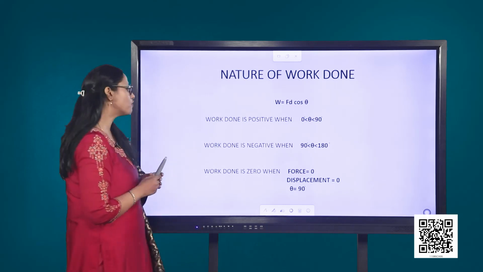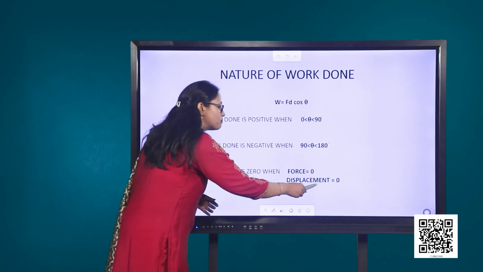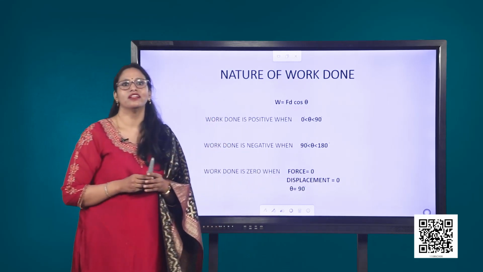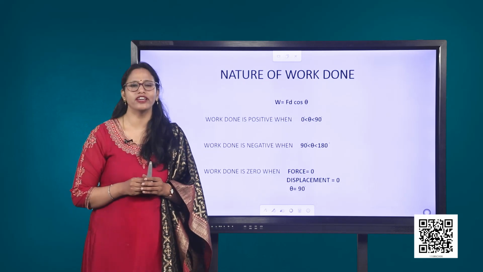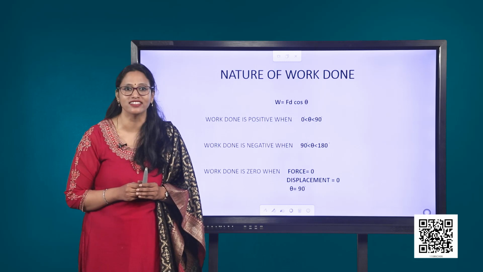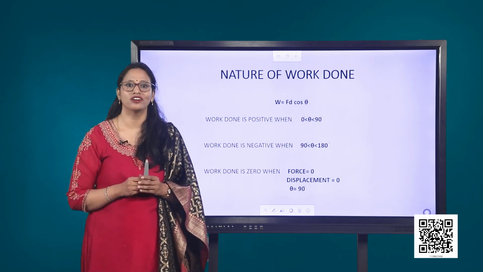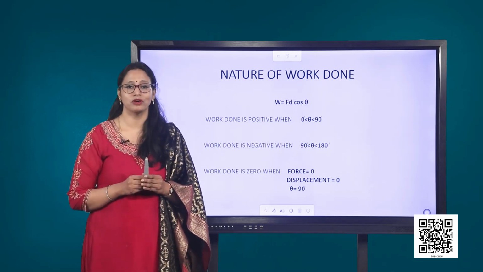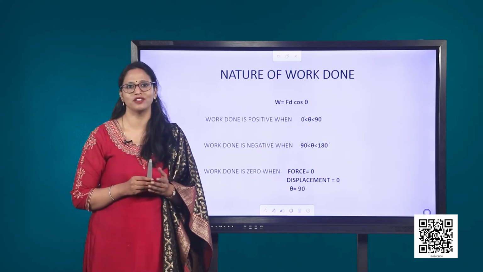The second case for work done to be 0 is when the displacement is 0. A weightlifter holding a 150 kg mass steadily on his shoulder for 30 seconds does no work on the load during this time because his displacement is 0.